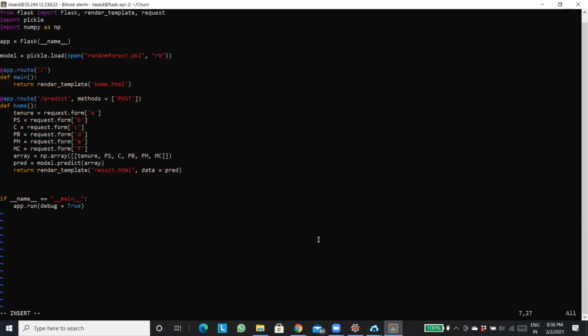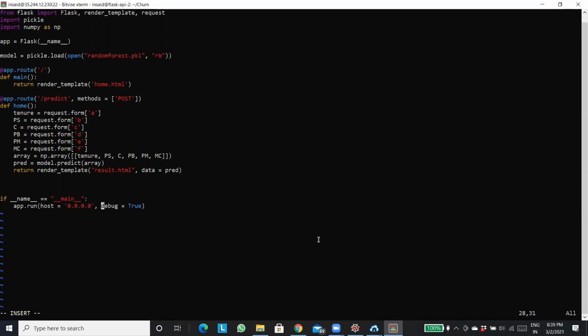Done. One more thing that we need to do over here, in app.run, you will have to provide an open IP: host equals 0.0.0.0. You'll have to provide it with an open IP so that everyone can access it. So the changes in the app.py file are done.